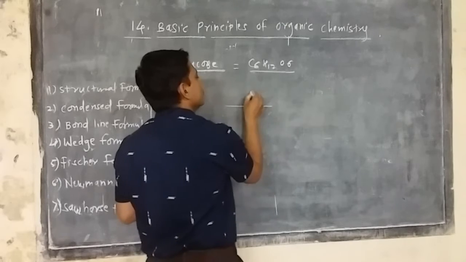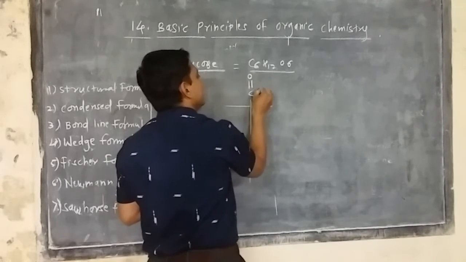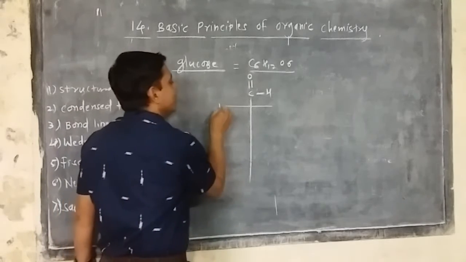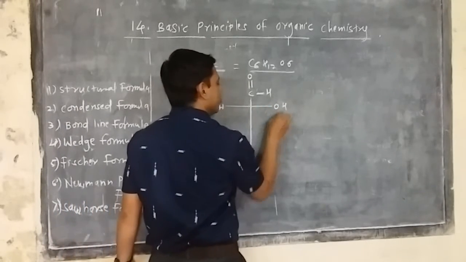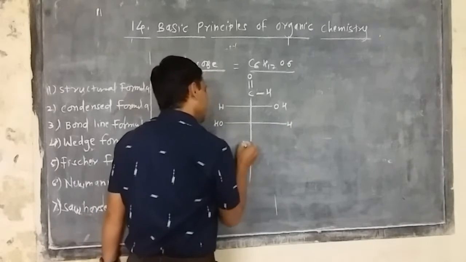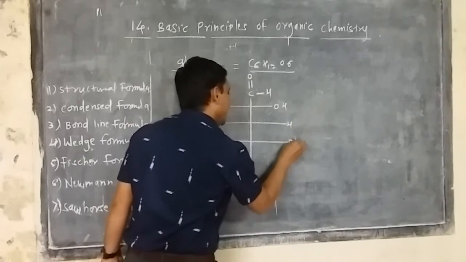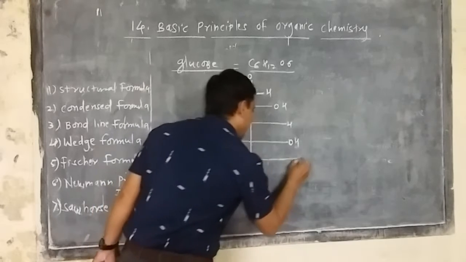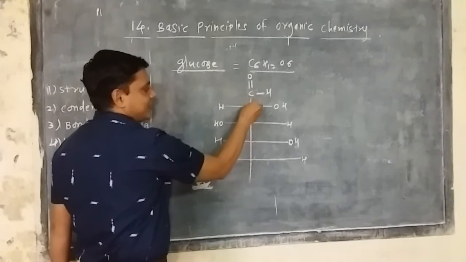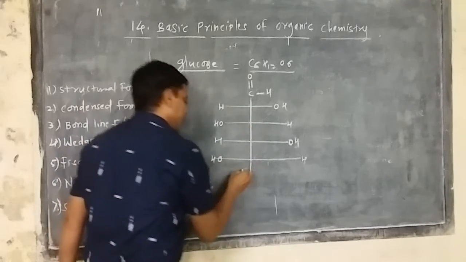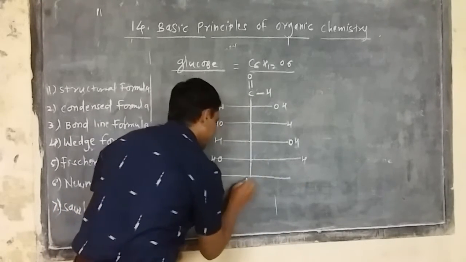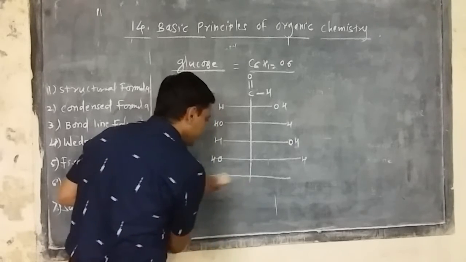This carbon, which is like this, has a functional group. It can be shown as C double bond OH. This is a functional group, and their bonding is like that. This H OH group is there. Again this OH and this H, again this OH, again this H and this OH. So this is the first carbon, second carbon, third, fourth, fifth, and the sixth carbon. So it is represented like that.